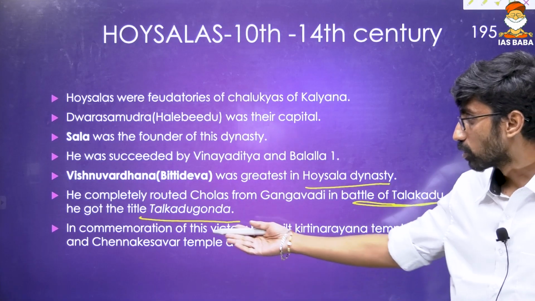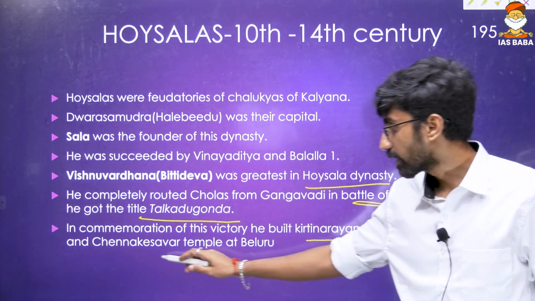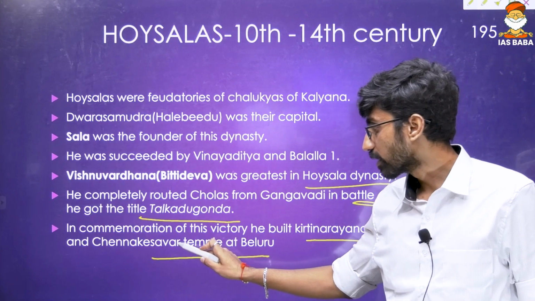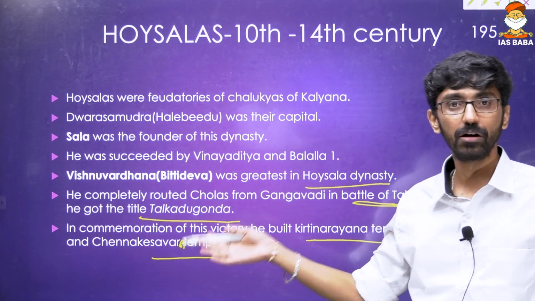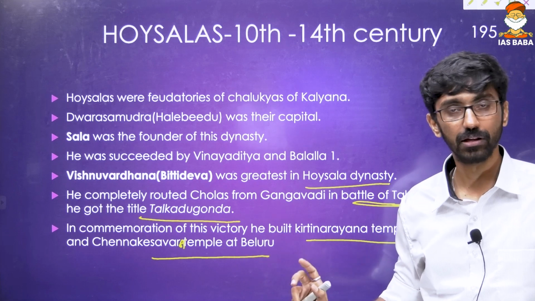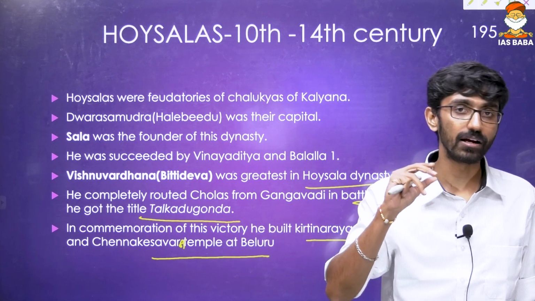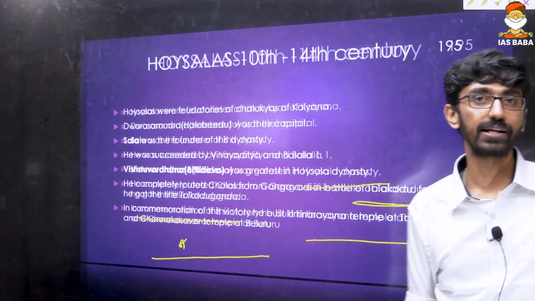To commemorate this victory, he built the Kirtinarayana temple at Talakadu and the Chennakeshava temple at Belur. That is presently a UNESCO World Heritage Site. So you can interlink different dynasties, art and culture, and politics also. That can also be done.